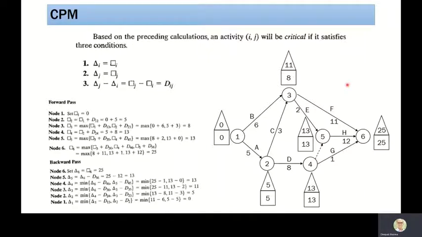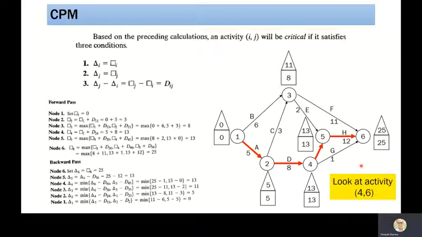So this makes the network, and from this we can say that the project duration of this particular network is 25. Now the question is, what are the critical activities? As we can see, triangle I is equal to square I, triangle J is equal to square J. The difference between the triangle and square at the J and I nodes is equal to the duration. If I look at these numbers, we can see that the A activity, D activity, then the dummy activity, and then the H activity, these are the critical activities, and the critical path is going via these red arrows.